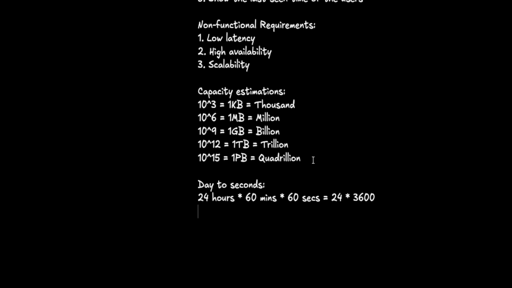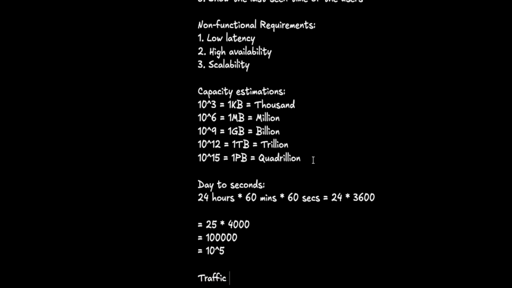So remember, we are doing these capacity estimations. These are not real calculations. These are estimations. No one expects you to be very precise here, so you can have some liberty to make it simple. Here you can take this as 25 into 4000, if you round off things, which is equivalent to around 10 power 5. You can remember this as well.